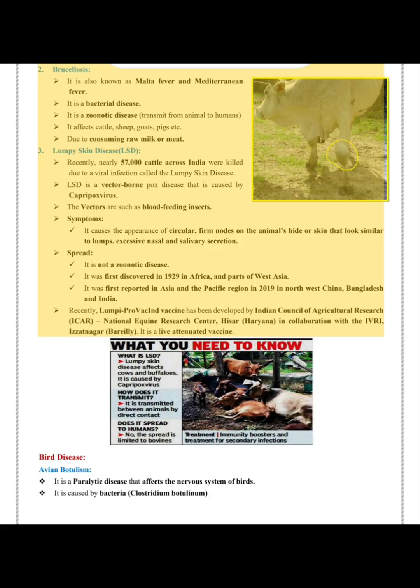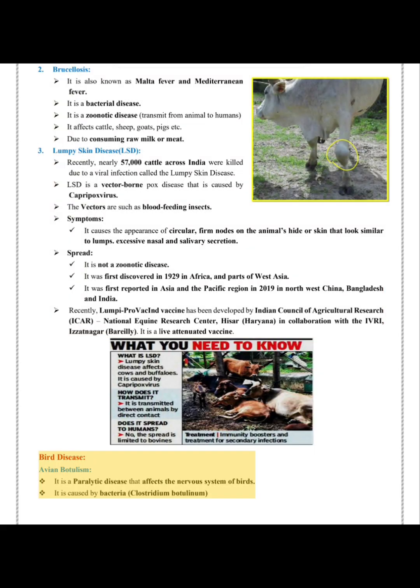It was first discovered in 1929 in Africa and parts of West Asia. It was first reported in Asia and the Pacific region in 2019 in northwest China, Bangladesh and India. Recently, the Lumpi-ProVacInd vaccine has been developed by the Indian Council of Agricultural Research, ICAR, National Equine Research Centre, Hisar, Haryana, in collaboration with the IVRI, Izatnagar, Bareilly. It is a live attenuated vaccine.